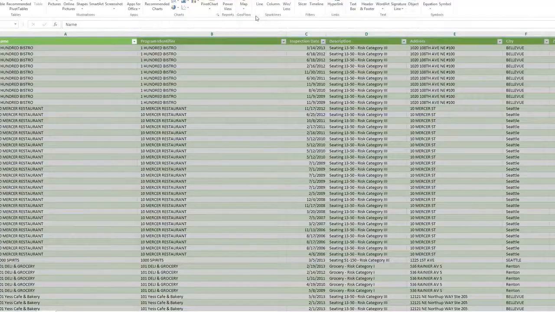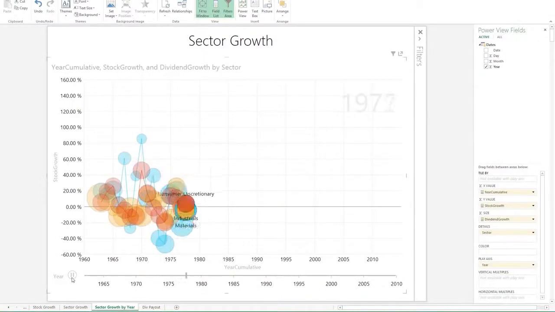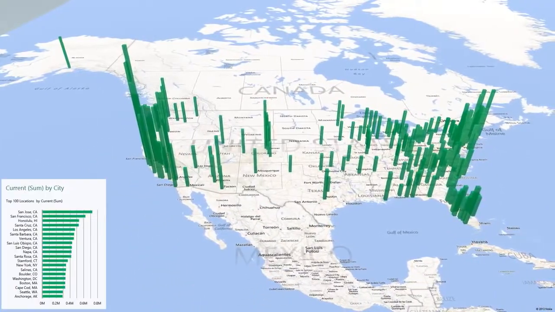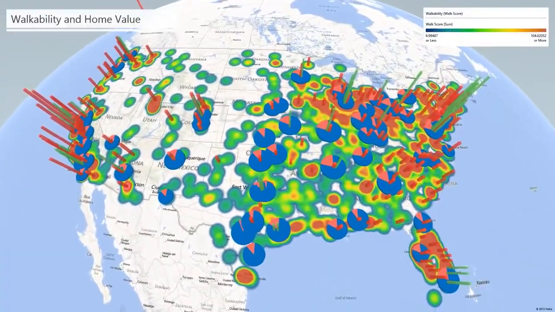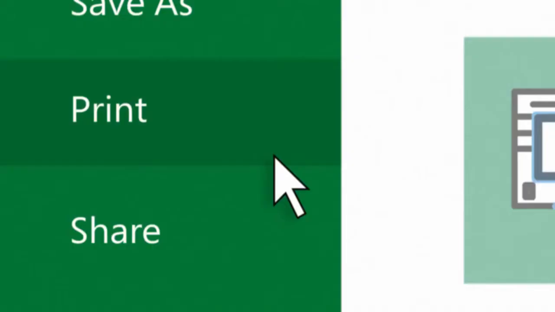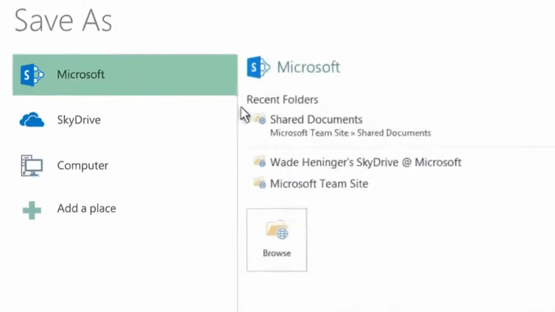Visualize more with Power View and Power Map. Bring together data, charts, and graphs into a single dynamic view and explore geospatial data with bold, new, interactive visualizations. And when combined with the cloud power of Office 365, you can share your stories with whoever you want, wherever you go.